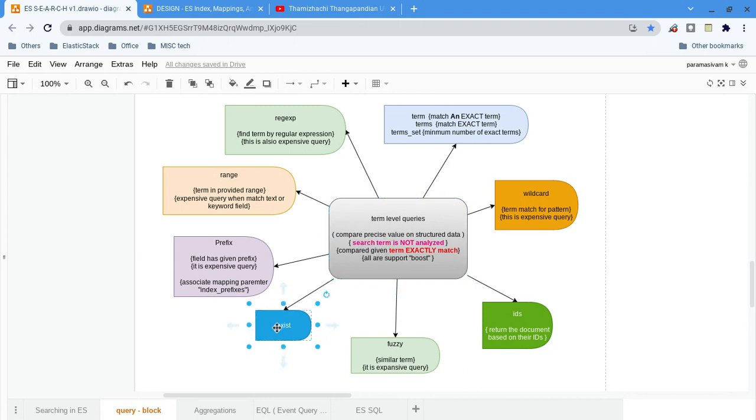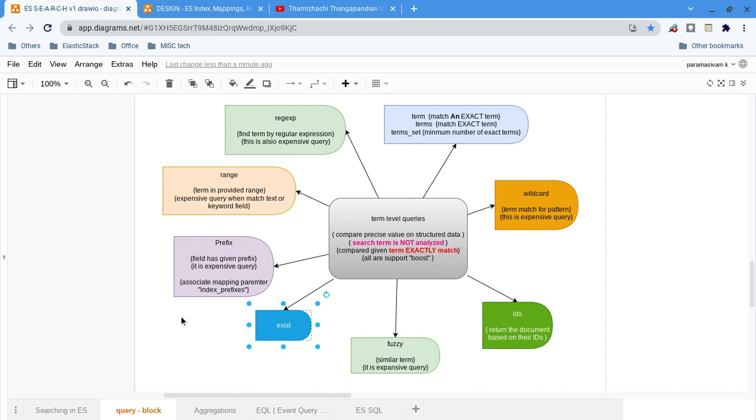Let us start with exists. If it is exists, what does it mean? In RDBMS also we might have used exists, right? Similarly, here the given field and the given text exist. So in the exists case we can apply it to the text field. Let's say in the text field message, the message can be like "hi, welcome". So what I can say is, in the message field, "welcome" exists.